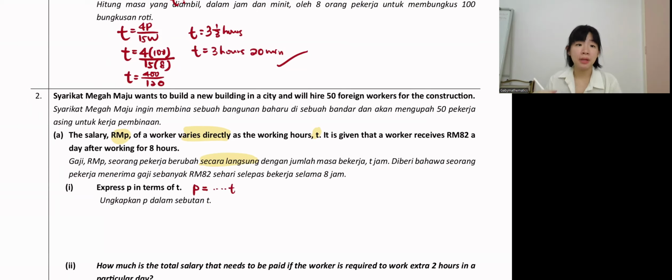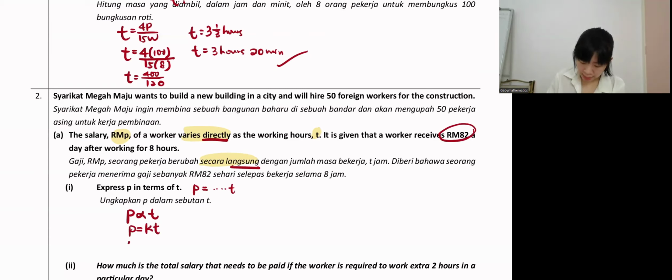So they want an equation. Based on the question, P varies, they mentioned directly, langsung. So directly as T. Just T. Done. Then after that, change to equal, you need to add K: P equal KT. Now we need to find K. So sub P and T. P is actually ringgit, so they say 82 ringgit. 82 equal K, don't know. T is working hour, which is 8 hours.